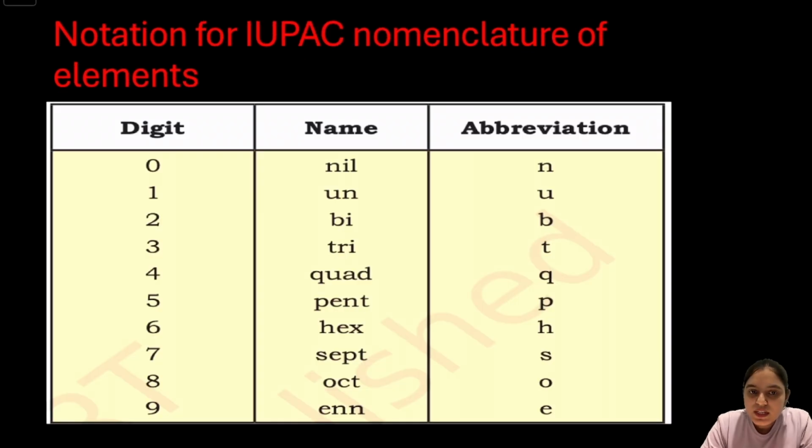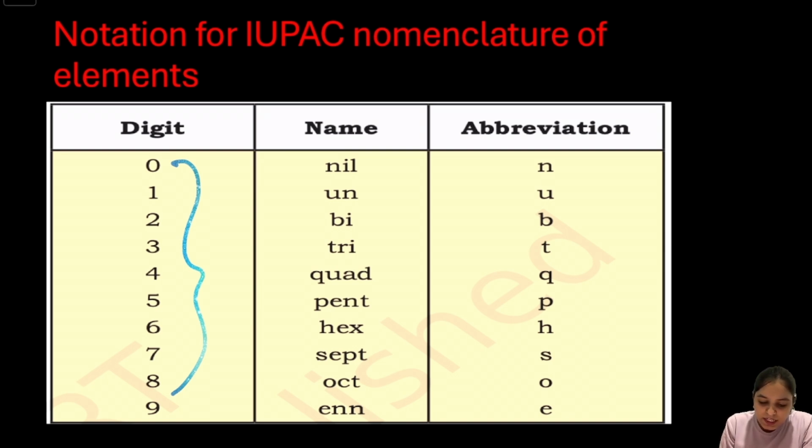Now let's learn how IUPAC assigns temporary names to elements with an atomic number greater than 100. To create these temporary names, IUPAC uses specific word roots for each digit from 0 to 9. These roots are combined according to the atomic number of the element. Let's look at the notation.